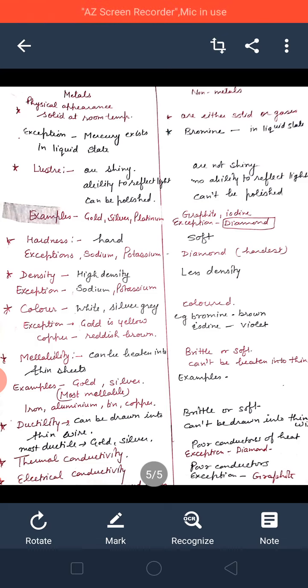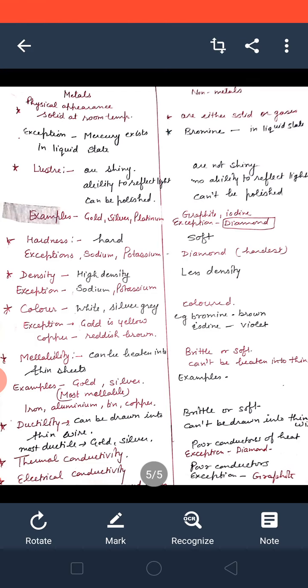Now next point, ductility. As we have seen in malleability, metals can be beaten into sheets. Now what is the property of ductility? The property by virtue of which metal can be drawn into thin wires.